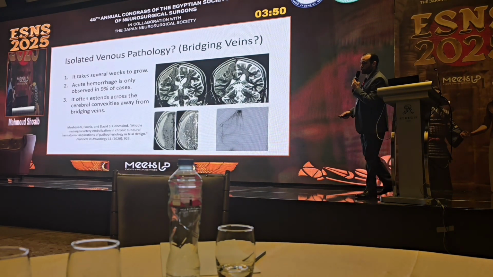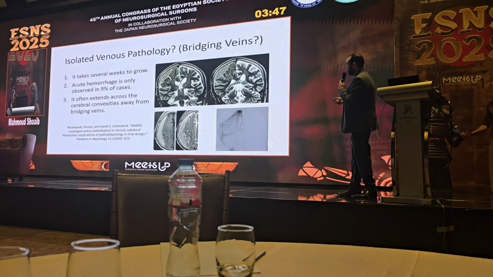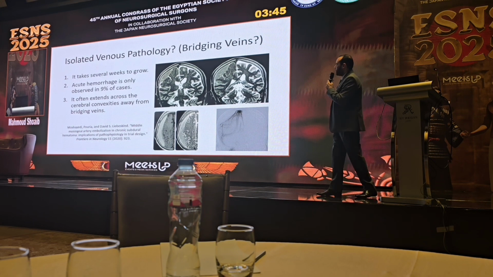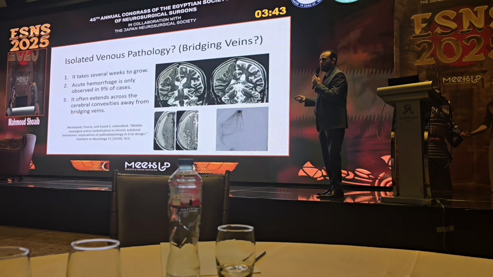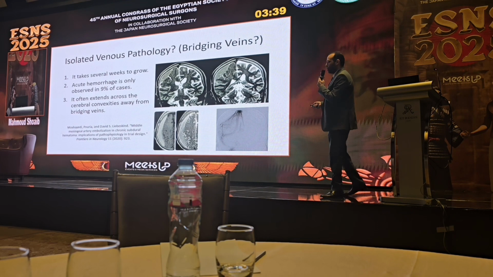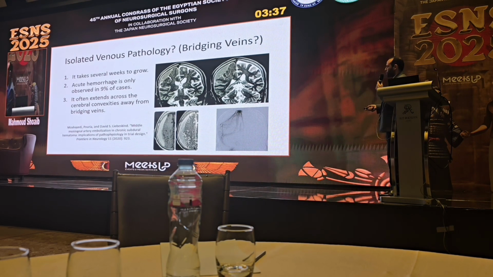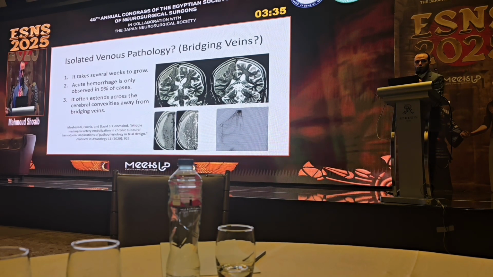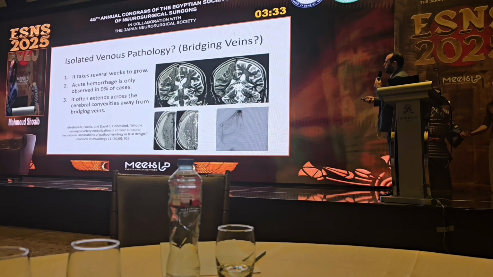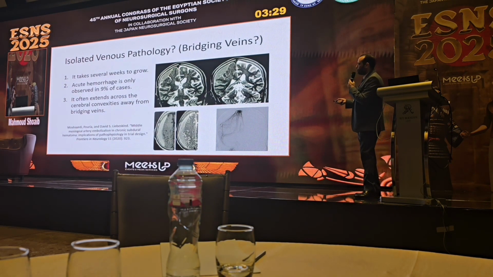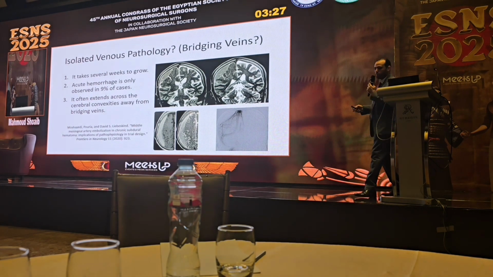From the older literature, we know that usually the source of bleeding is from bridging veins. But if a bridging vein is the bleeding source, the hematoma should reach the parasagittal area where bridging veins are most prominent. But if you look at the coronal cuts, the hematoma rarely extends to the parasagittal area. It's usually expanding over the convex surface of the hemisphere.